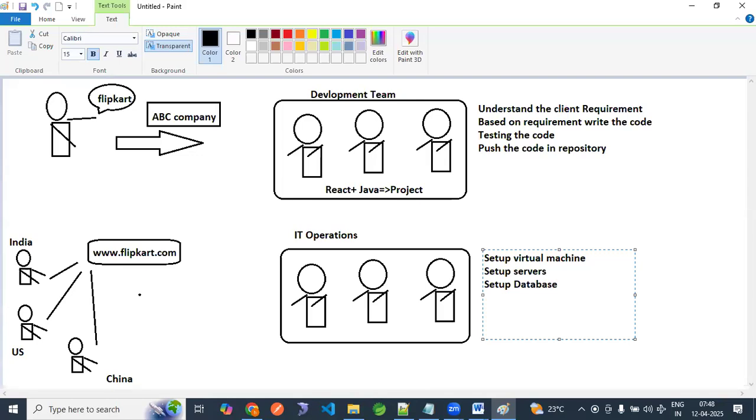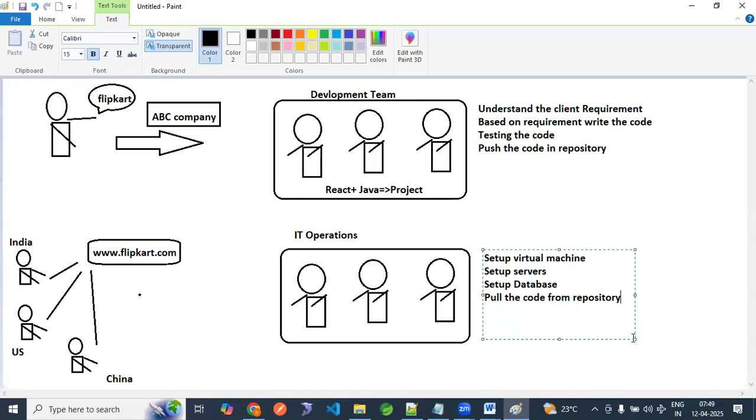Then, whatever code you are pushing, you have to pull that code from the repo. Whatever the developers are pushing, there is environment-wise infrastructure. We have development infrastructure, QA infrastructure, and production infrastructure.